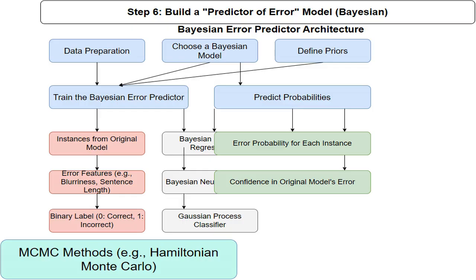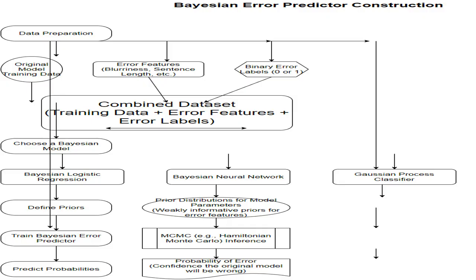Markov chain Monte Carlo, with examples such as Hamiltonian Monte Carlo, are a class of algorithms for sampling from a probability distribution. The error predictor is trained using a dataset which includes the same data used for the original model, error features quantifying potential error sources, and binary labels denoting correct, 0, or incorrect, 1, predictions of the original model.